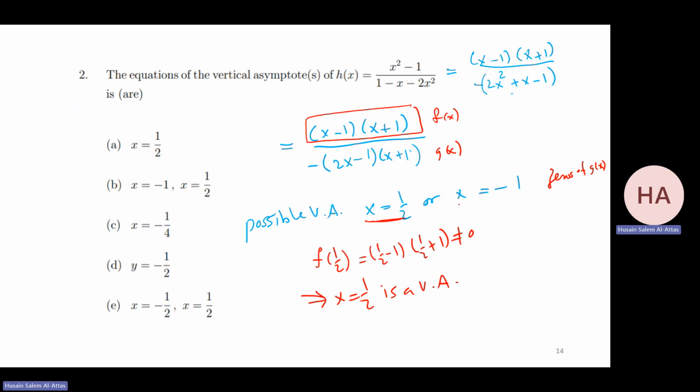Now it comes to x equal minus 1. If you check f of minus 1, it will be 0, because if I put it there, it will be minus 2 times 0, so it will be 0. That means it's not necessarily a vertical asymptote, we don't know. What I need to do is find the limit as x goes to minus 1.